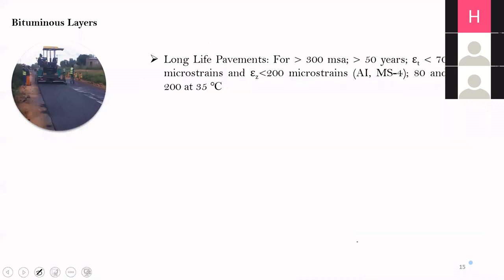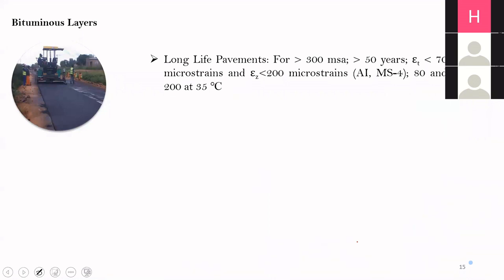Then let us talk about perpetual pavement or long life pavement. So what is a perpetual pavement? Perpetual pavements are constructed or recommended only when the design traffic is more than 300 million standard axle load, and it is expected that a perpetual pavement will have a life of more than 50 years. How do we define it?